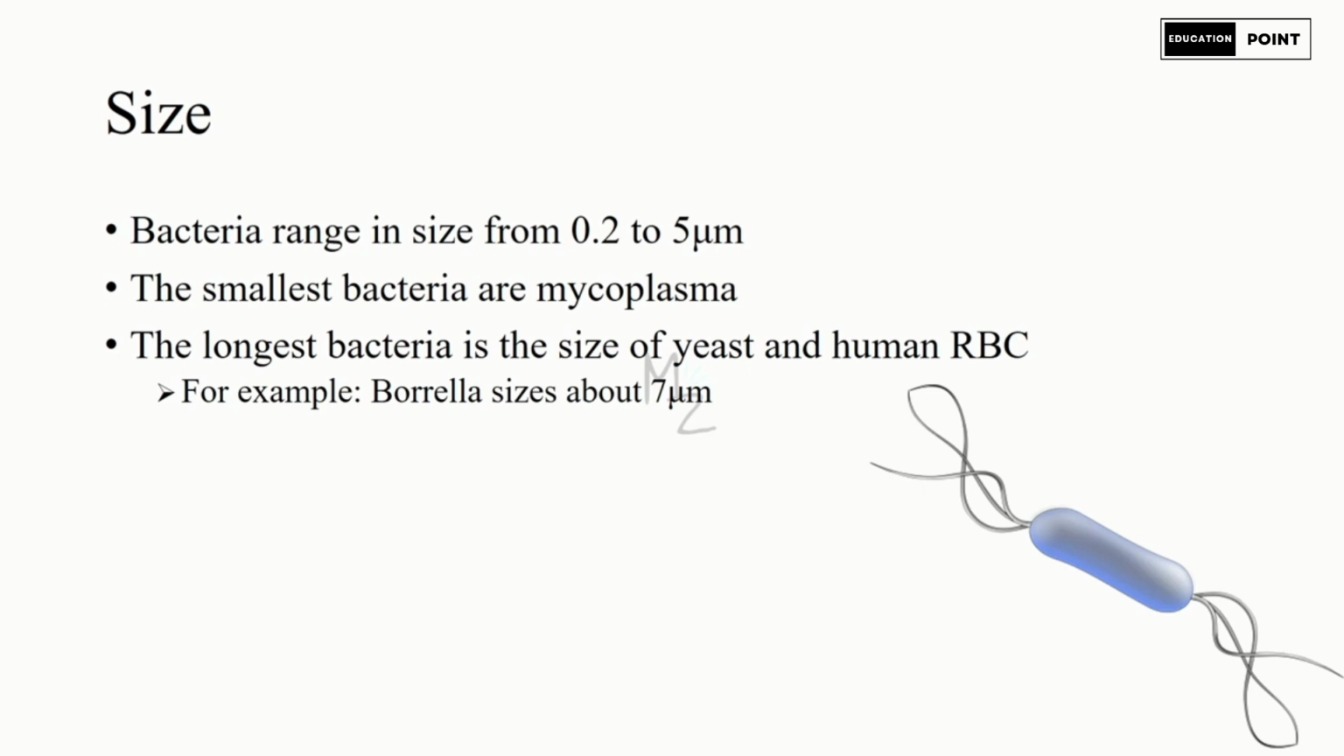Mycoplasma is the smallest bacteria. And the longest bacteria rods are the size of some yeasts and human red blood cells. For example, Borrelia size is about 7 micrometers.